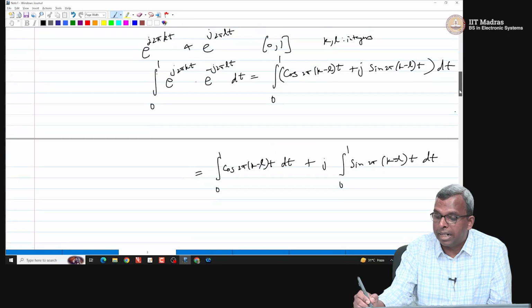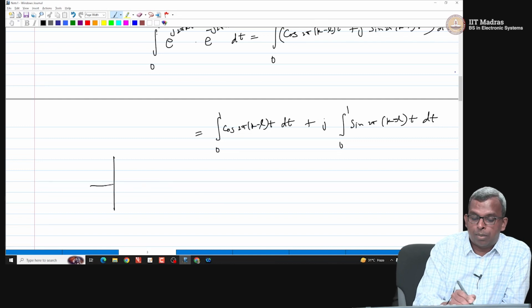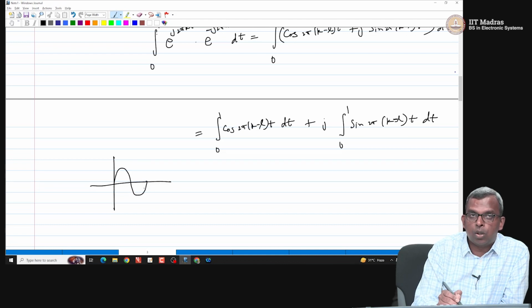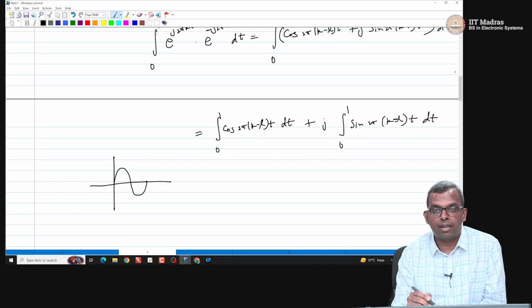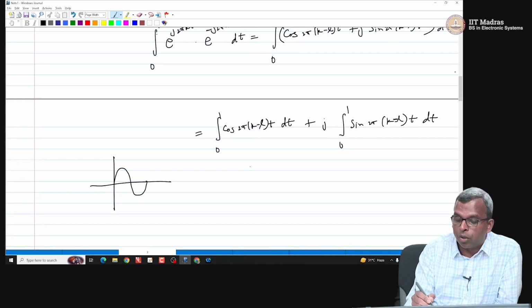Okay, so, now these integrations are important to understand. See, sin and cos go through the entire cycle from 0 to 1, right. So, it is 2 pi k minus L, okay. So, these are all like full cycle integrals. What happens to the full cycle integral of sine? If you integrate over the full cycle, you will get 0. Likewise, cos also you will get 0. So, sine and cos integrals are quite easy, but the only thing you have to watch out for is k being equal to L. So, if k is equal to L, what happens?